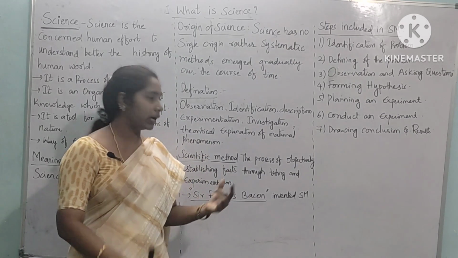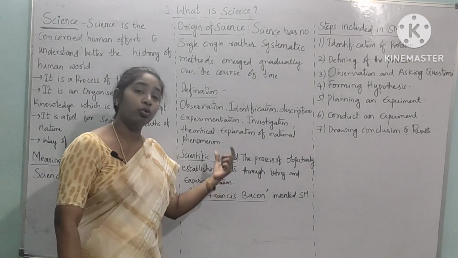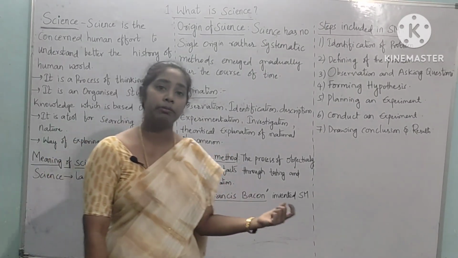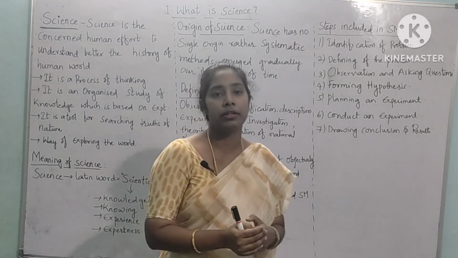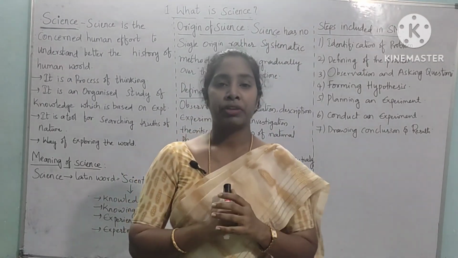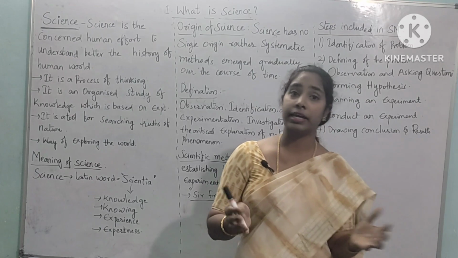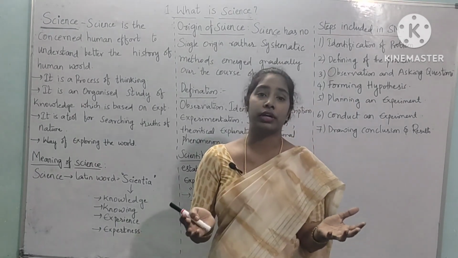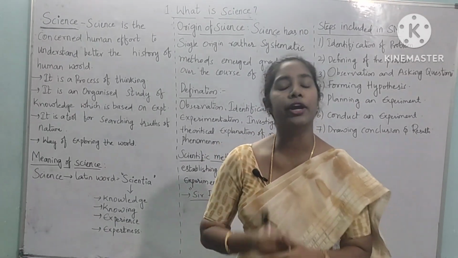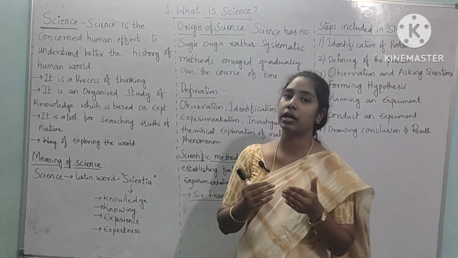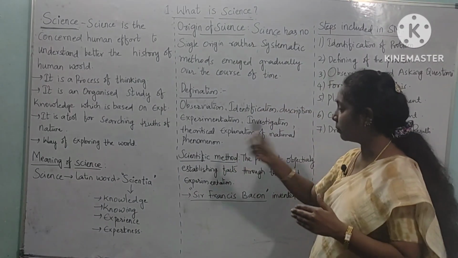That is called a scientific method. Who will use this scientific method? The scientists. There are different branches in science and different scientists related to different branches, and all those scientists use a method called the scientific method.